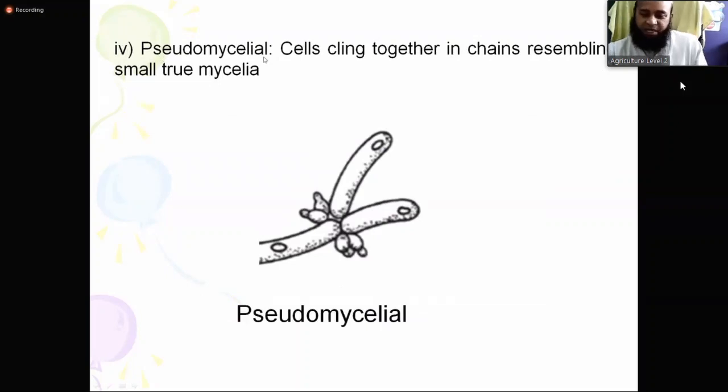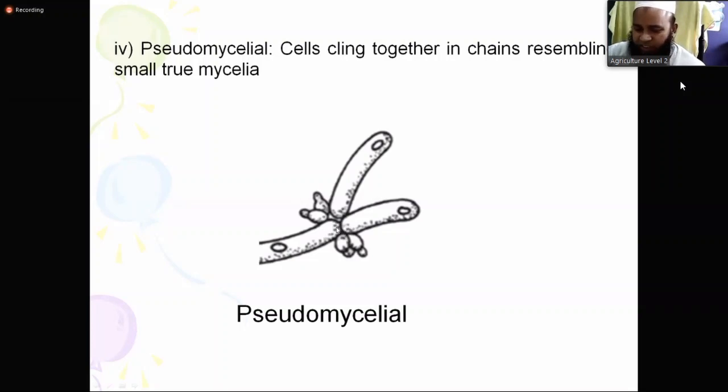So pseudomycelial. Pseudo means false. You know pseudo means false. Mycelial, mycelia. These look like mycelial, but actually they are false mycelial. These are not actual mycelial. If you see the picture here, you can see this is one cell, this is another cell, this is another cell, and there are many cells. They just join this way.